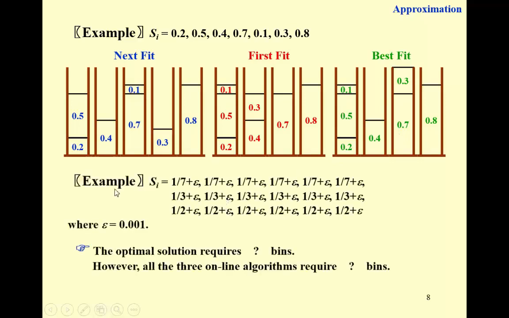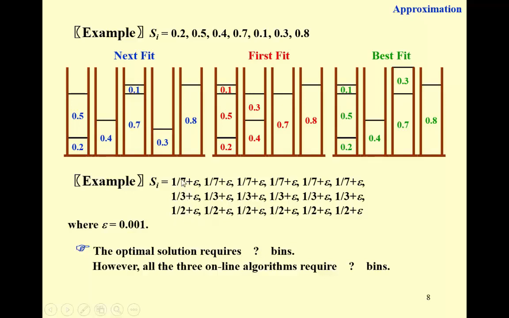Another example to give you some feelings about the bad cases. Look at these sizes where epsilon is sufficiently small. So what is the optimal solution? When we add these 3 numbers up, it's going to be less than 1, right?